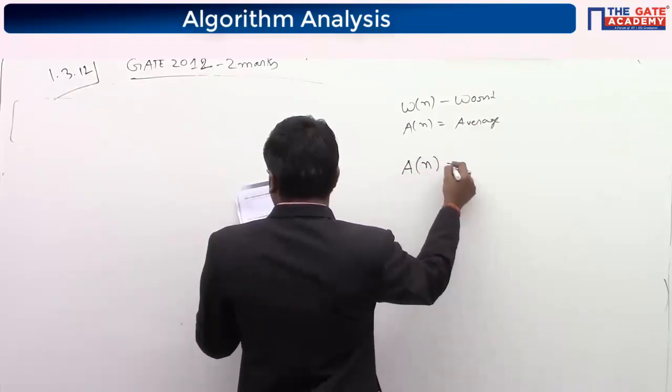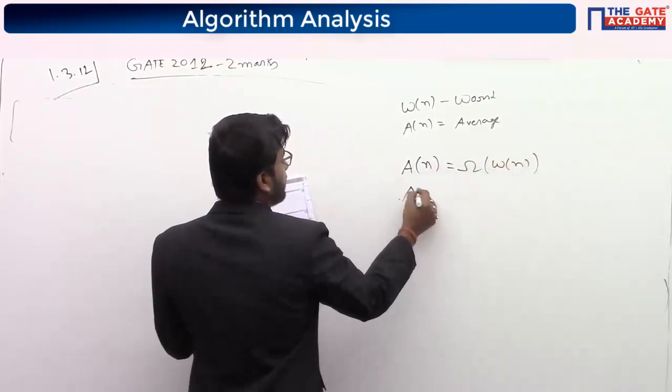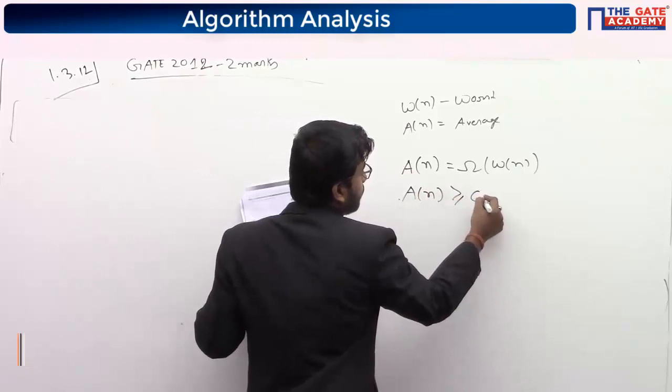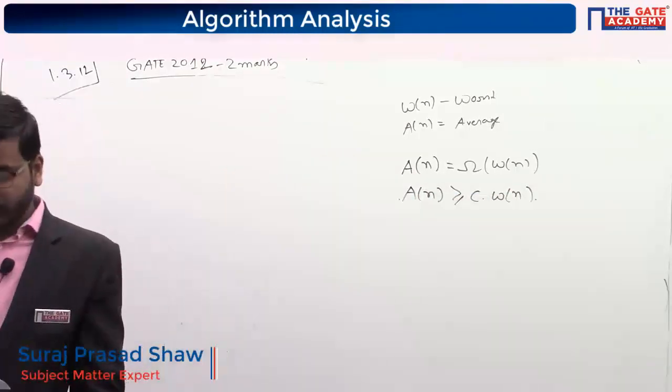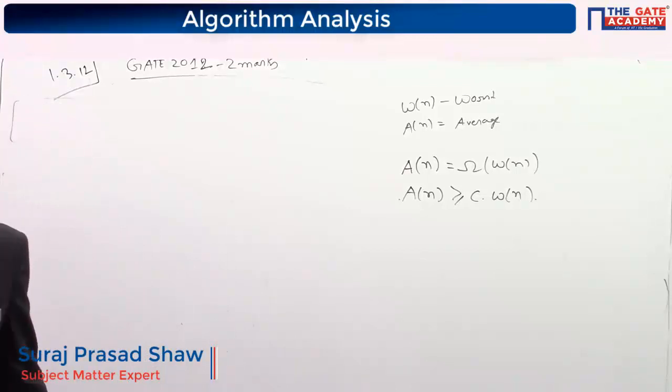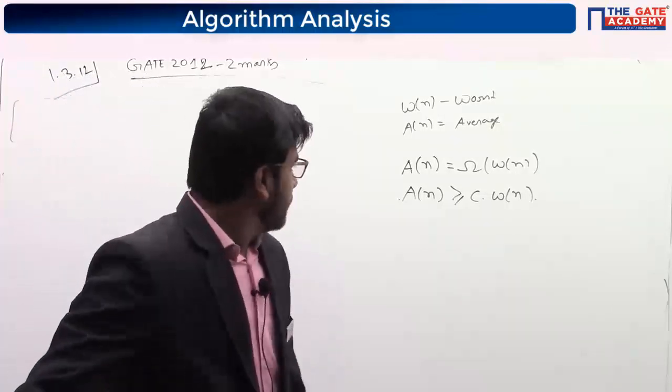An is big O of Wn, meaning An is at most C times Wn. In the question, I see C is the correct one. Those who are getting C as the option, C is correct, but please verify.